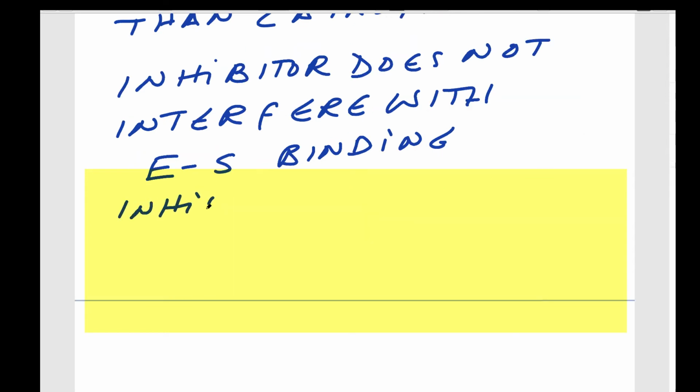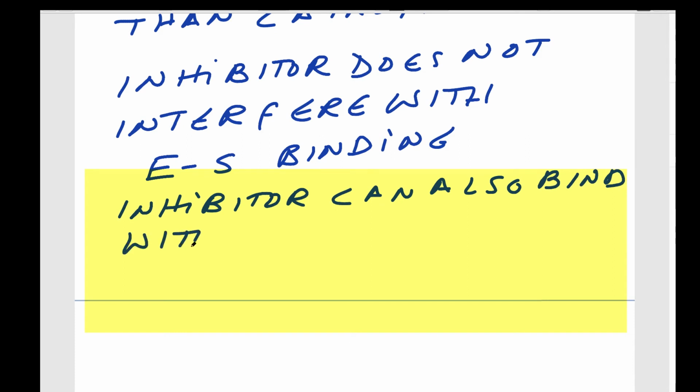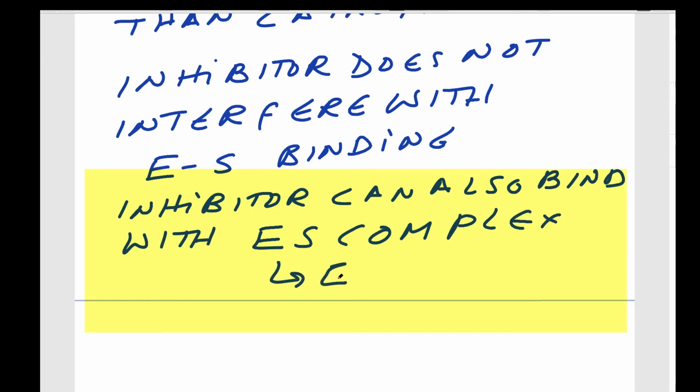Inhibitor can also bind with enzyme substrate complex. But by binding of the inhibitor with the enzyme substrate complex, resulting into the enzyme substrate inhibitor complex, it will not lead to the catalysis.